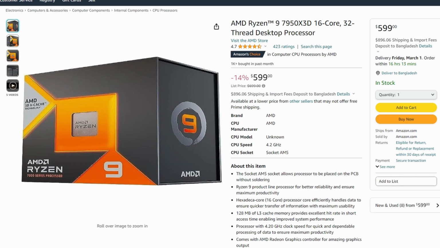And lastly, we got some pretty nice price cuts going on in the AMD lineup here, of course the X3D lineup for the 7000 series. So let's look into it, shall we?